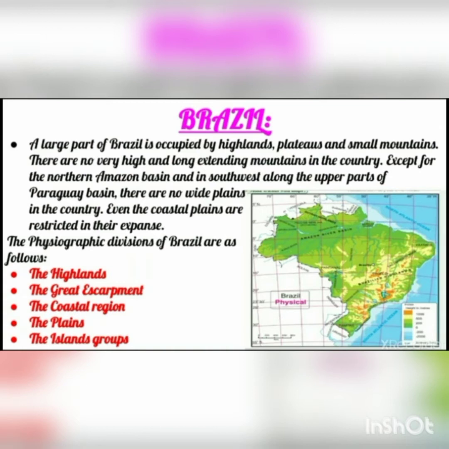Even the coastal plains are restricted in their expanse. Here you can see in the map the North Atlantic Ocean and South Atlantic Ocean, and the width of the coastal plains is not very much. Now the physiographic divisions in Brazil are as follows: the highlands, the great escarpment, the coastal regions, the plain regions and the island groups. Students, we will be studying the physiographic divisions of Brazil in detail, one by one.